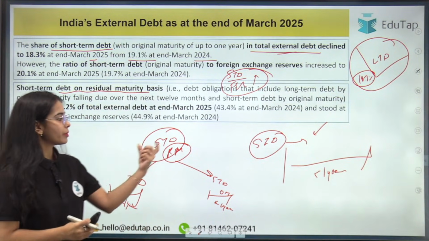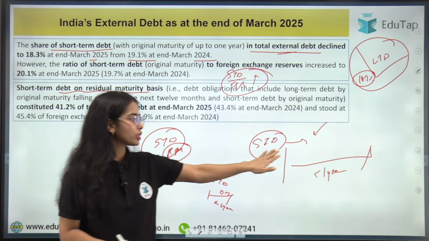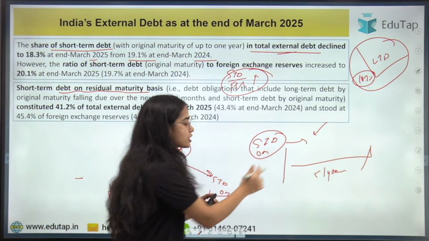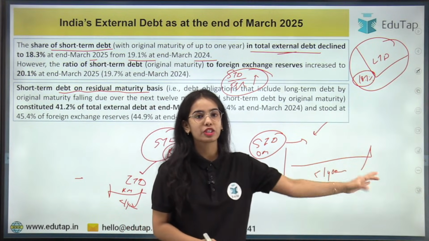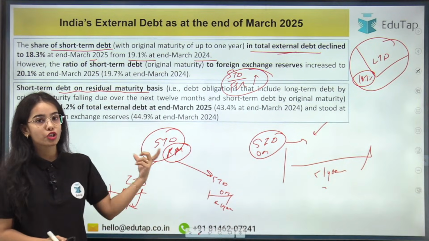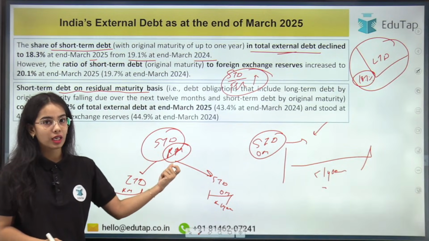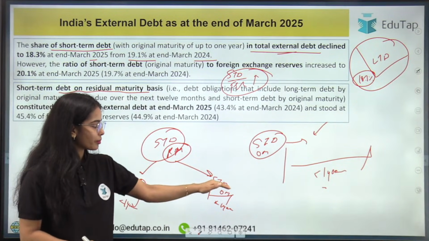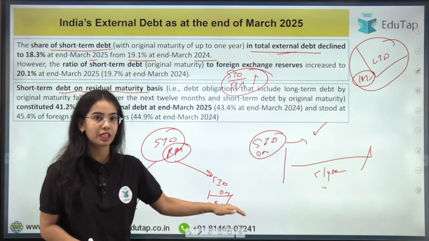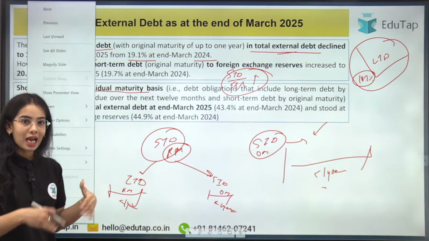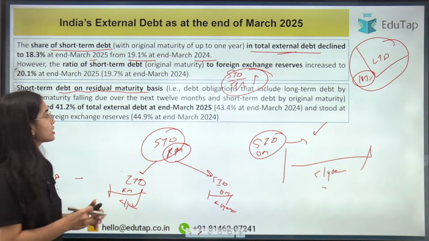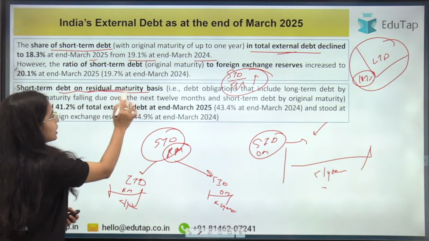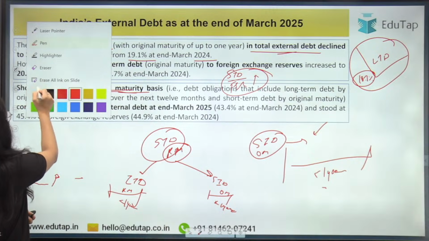Short-term debt on the original maturity basis means the debt has an original maturity of less than 1 year. But short-term debt on the residual maturity basis means short-term debt with original maturity of less than 1 year, or long-term debt that has a residual, or left-over, maturity of less than 1 year. So this is the idea of short-term debt on residual maturity basis.